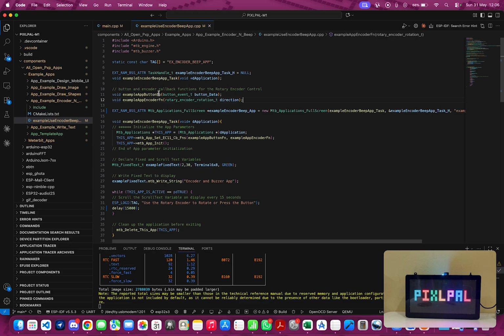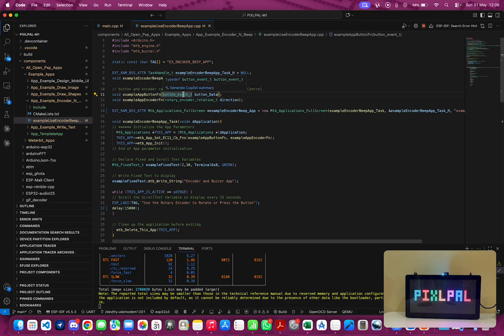So for your button, there's a particular function that gets called, or you can think of it as a callback function. And it has this signature specified by this example. This is the function name, and this is the parameter of the function.